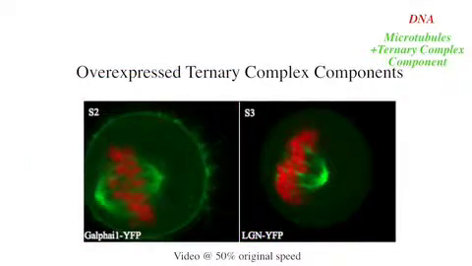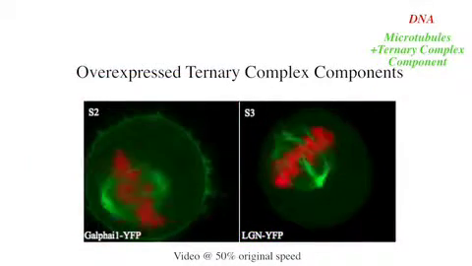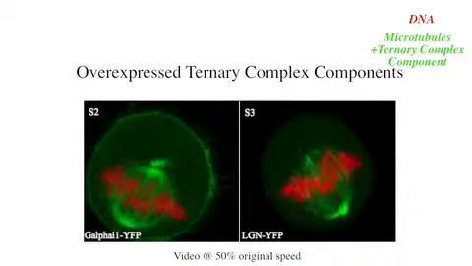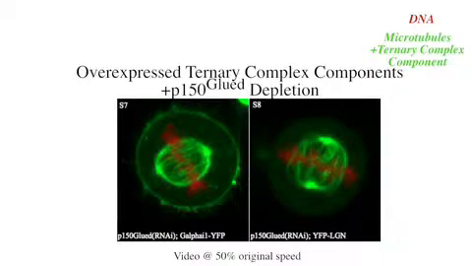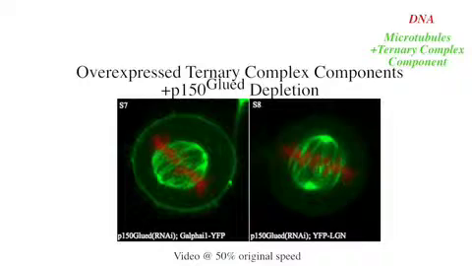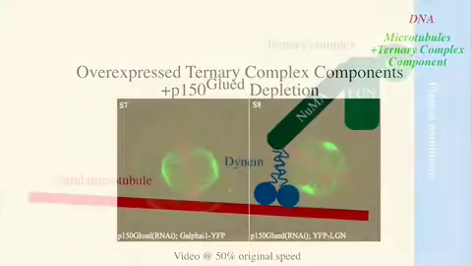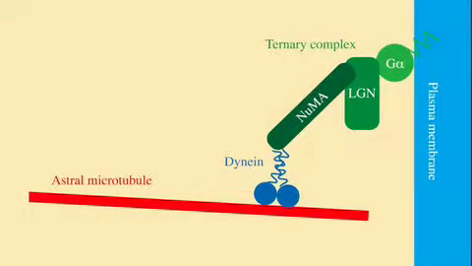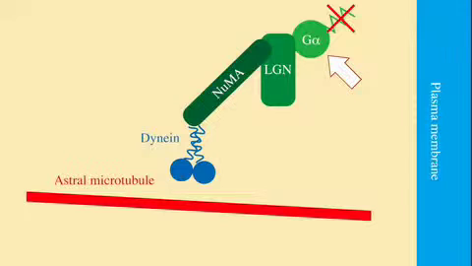The spindle oscillations induced by overexpressing ternary complex proteins were dynein dependent, as depleting the dynein-associated factor P150 glued abolished these abnormal spindle movements. We've done another experiment where instead of overexpressing wild-type G-alpha, we overexpress a version of G-alpha that's defective for the site that normally myristoylates this protein.